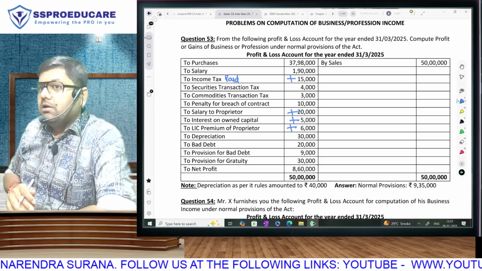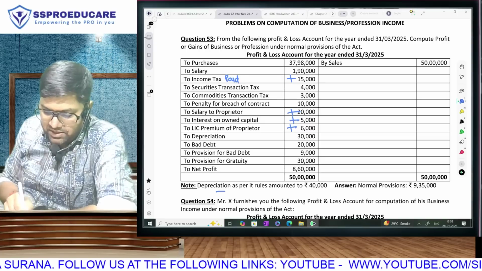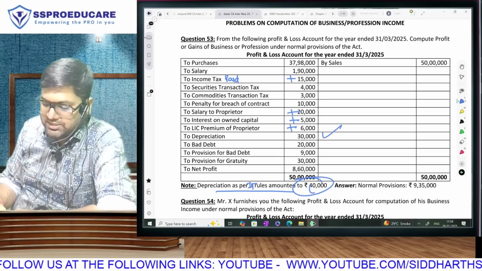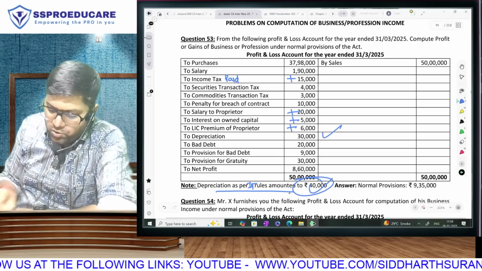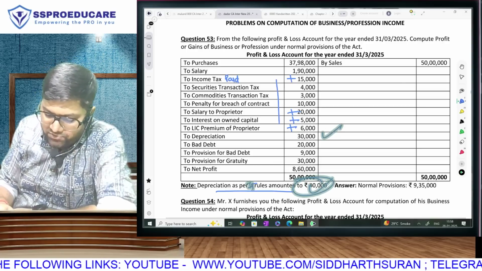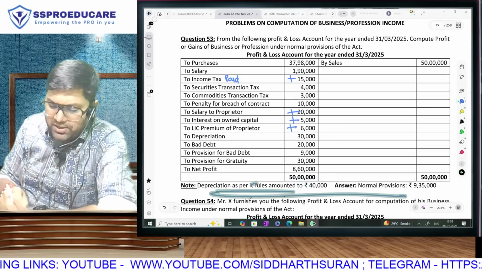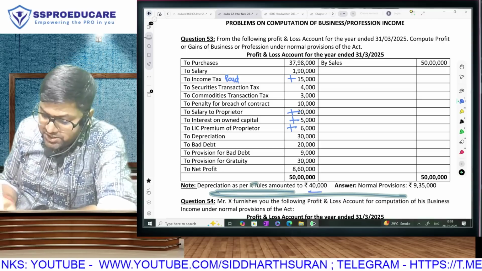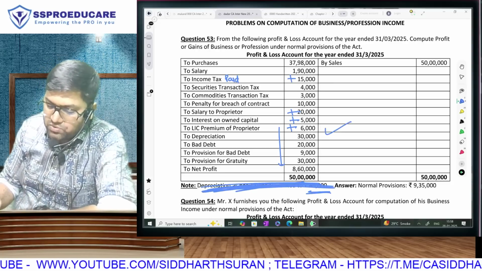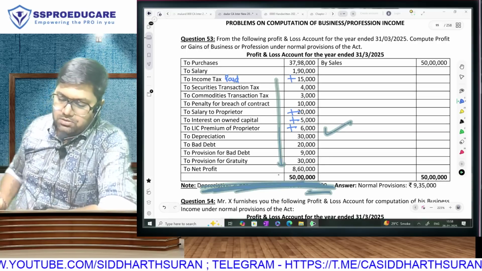Okay, wait. Whenever you come across depreciation, you won't do anything at that time. The reason is, in this question, they have given depreciation as per IT rules, income tax rules, separately. So this is add as per books, less as per tax. But listen, I took you directly to that adjustment. At the end of the day, when you are going in the order of the profit and loss account, you don't know what the adjustment is going to come. So right now, you won't do anything to the depreciation figure. You will wait to reach here, then only you will take a call. If supposedly this line is not given, this is only going to be considered as the allowed amount. So right now our answer is going to be no effect.